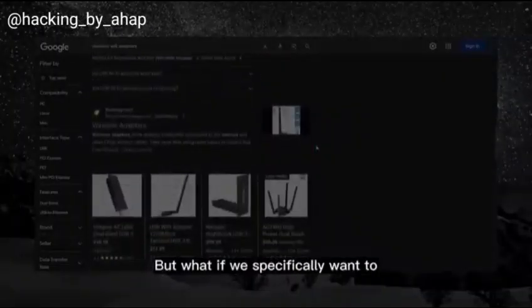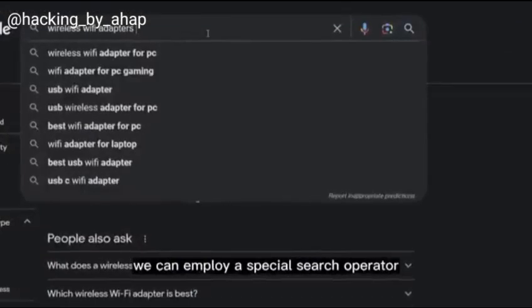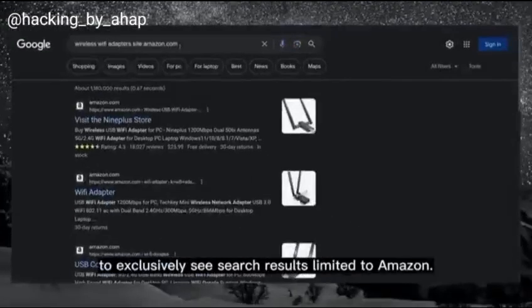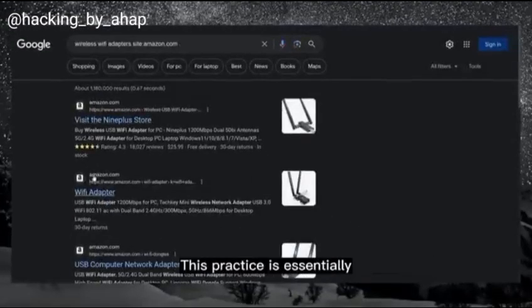But what if we specifically want to see search results from a particular website like Amazon? Well, in that case, we can employ a special search operator called site: followed by Amazon.com in the search query like this to exclusively see search results limited to Amazon. This practice is essentially what we refer to as Google hacking or Google Dorking.